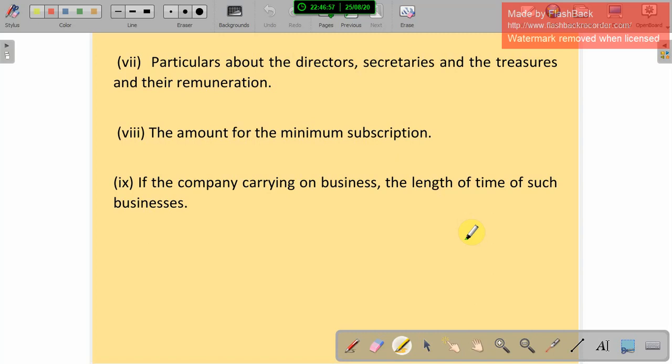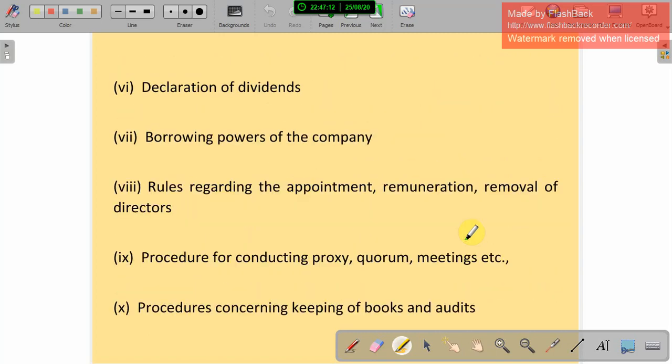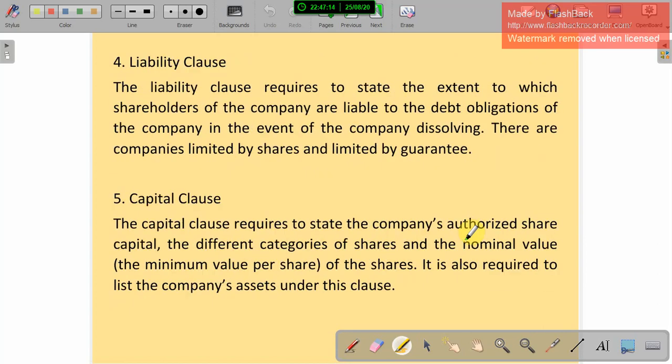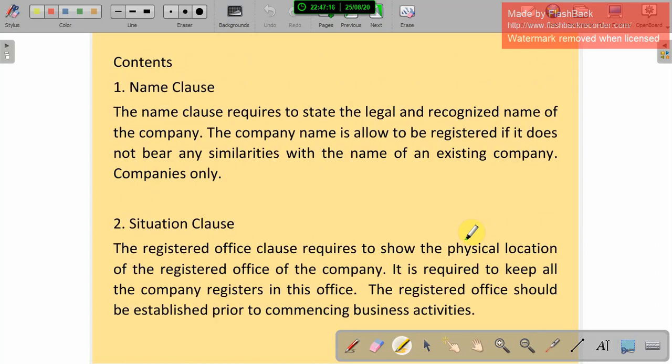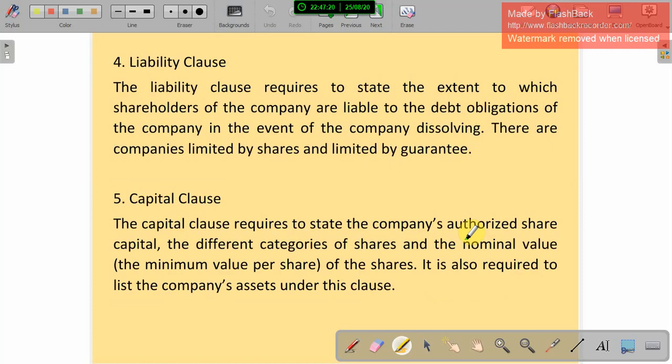So if one company is going to start, they have to follow three documents. The first one is the Memorandum of Association. The Memorandum of Association has five clauses: the name clause, situation clause, objective clause, liability clause, and capital clause. These five clauses should be maintained.